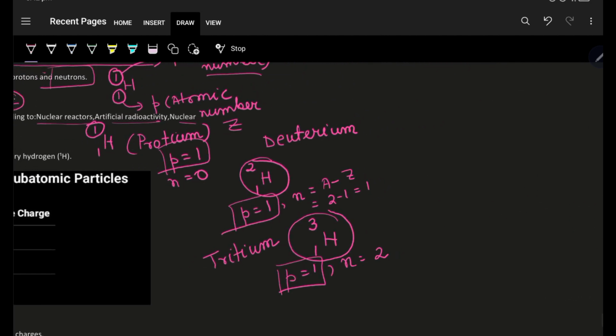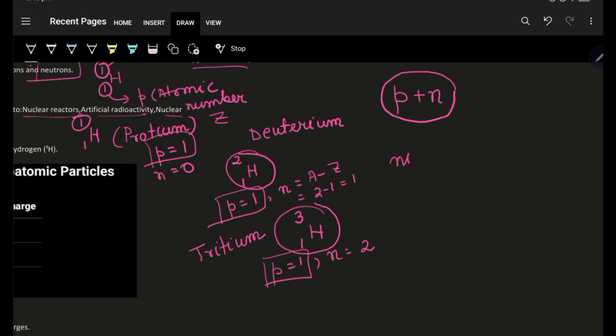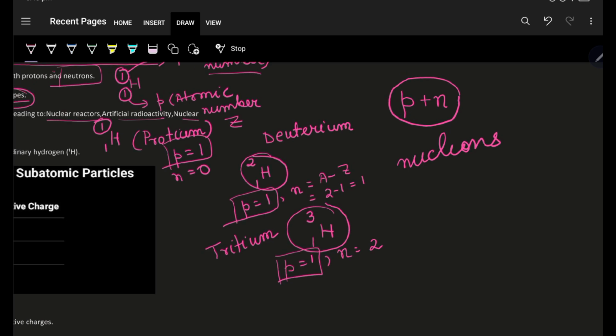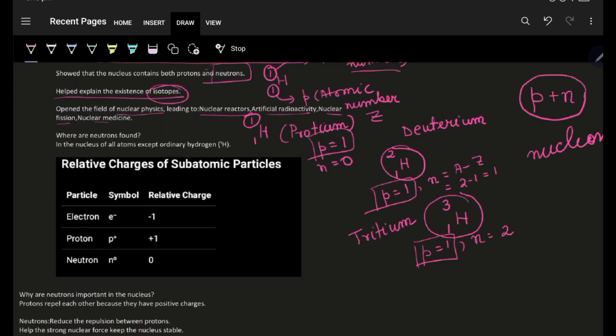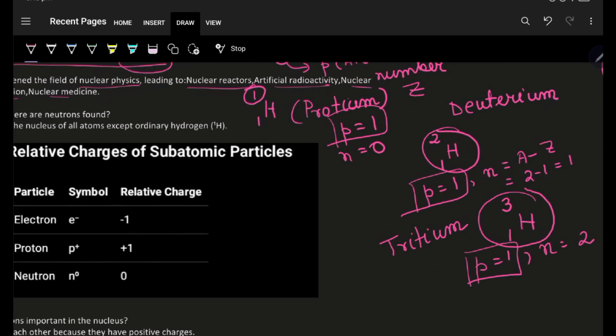And let me add on one more concept, that is the number of protons and the number of neutrons inside the nucleus. It may be the mass number, just now I have said, but these entities are collectively known as nucleons. If I say nucleons, that means it shows the total number of protons and neutrons. Now, it doesn't mean that nucleons is the mass number. Rather, I can say mass number shows the number of nucleons present in the nucleus. Okay, so this is how you will explain it.